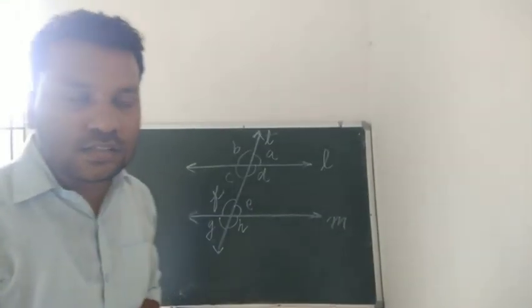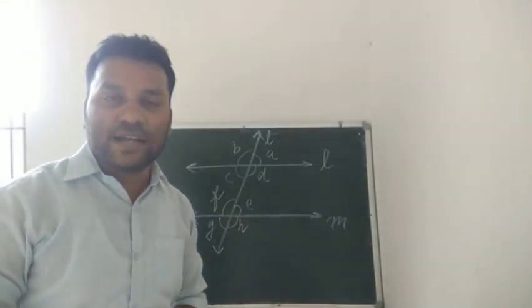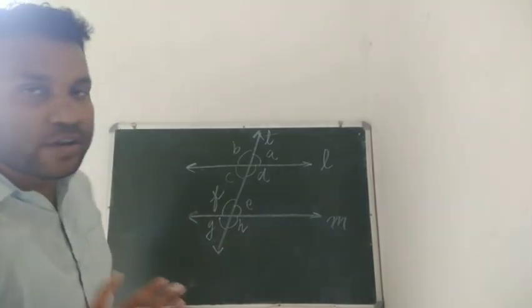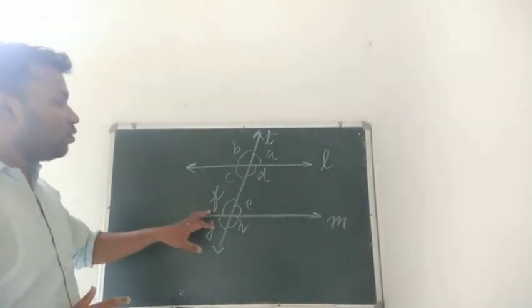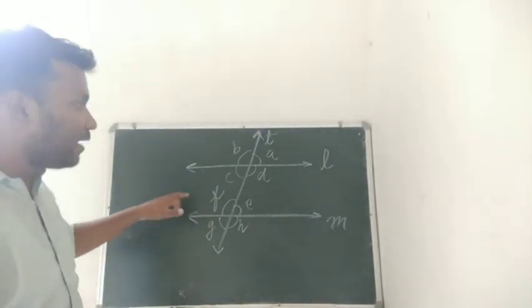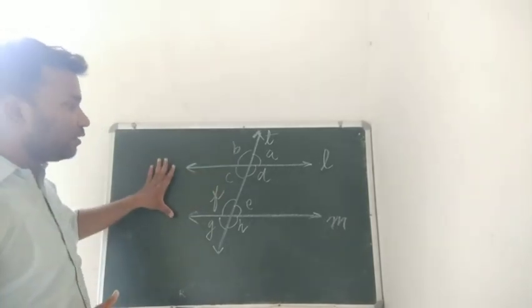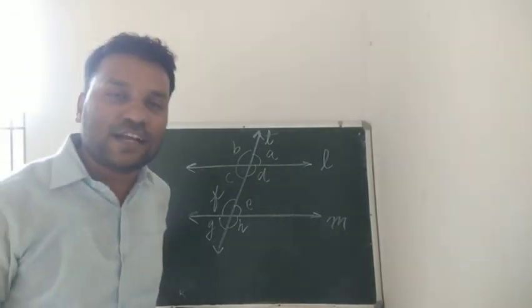So students, these are the different angles formed by a transversal between two parallel lines. Now, for your exercise, you have to recognize the names of the different types of angles made by this transversal T between these two parallel lines L and M. So that will be your exercise, that will be your homework.